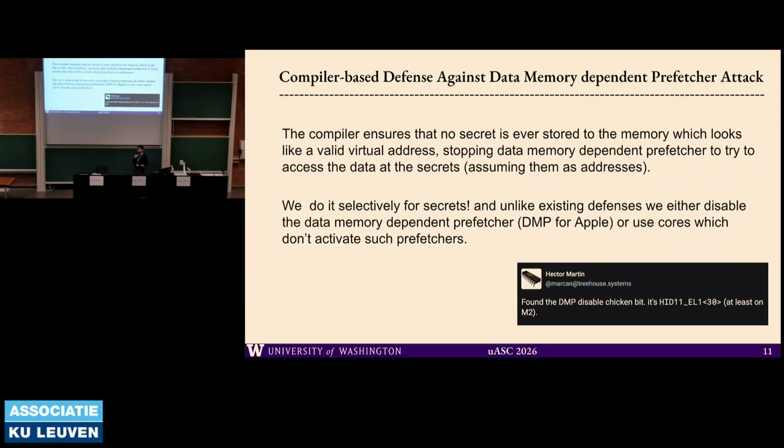And there are ways to disable DMP, like chicken bits, but what we do is we only do it for secrets. Sure, it's a lot of pain to only do it for secrets inside the compiler, but the hypothesis is that if you do it inside the compiler, then all of your code that is not secret can still use all the performance benefit that these prefetchers bring, but all the secrets that can be leaked by these prefetchers are now secure.